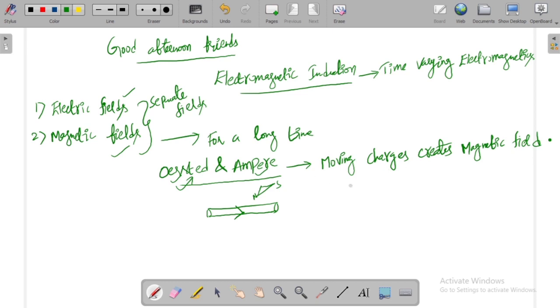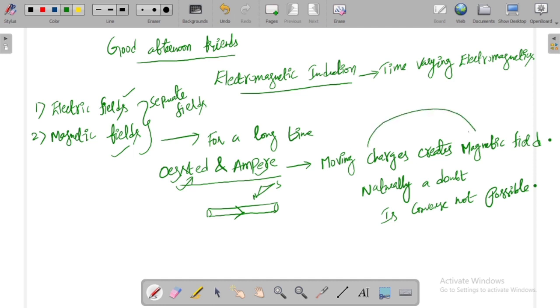Now we naturally get a doubt: is the converse not possible? What is the meaning of that? If moving charges create a magnetic field, why can't a changing magnetic field create an electric field?